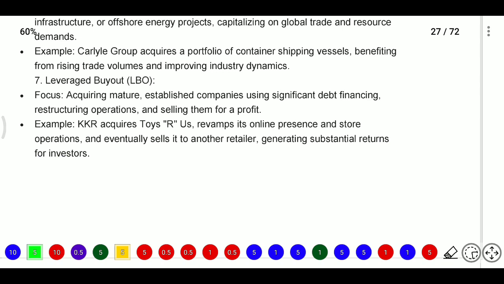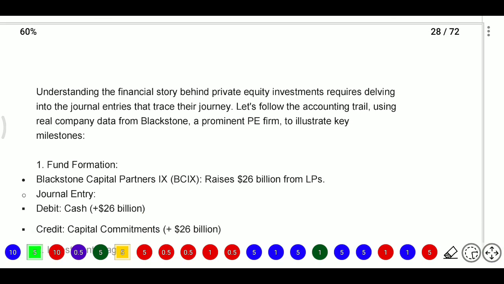Next, leveraged buyout, LBO. LBO means focusing on acquiring mature or established companies using significant debt financing, restructuring operations, and selling them for profits. For example, KKR acquires Toys R Us and revamps its online presence and stores. So the focus here is on established companies.